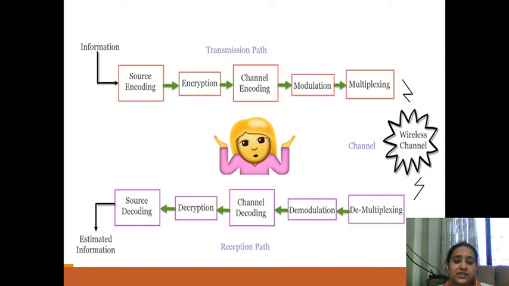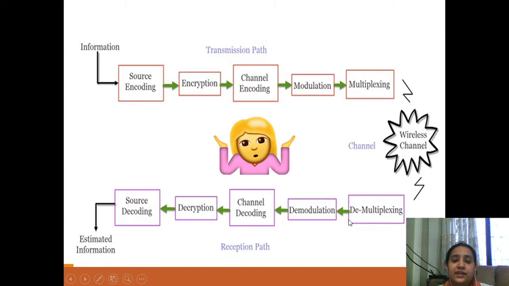A simplex channel implies that there is one-way communication between transmitter and receiver, whereas a half duplex channel implies bidirectional communication but on a sharing basis, whereas a full duplex channel implies bidirectional communication which is simultaneous in nature. So this is the transmission path. The transmission path and the receiver path are connected to each other via the wireless channel.